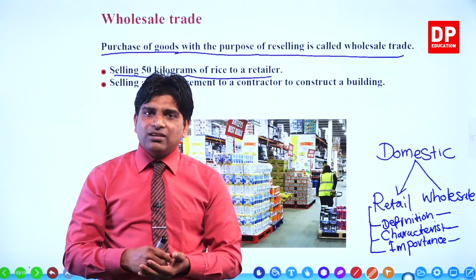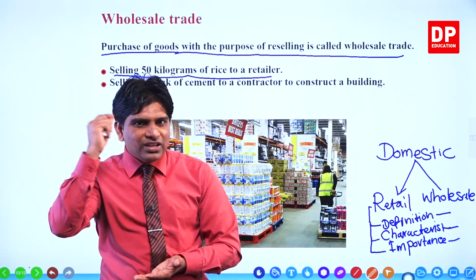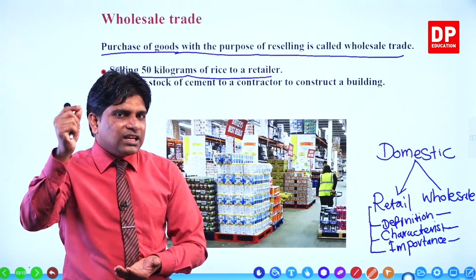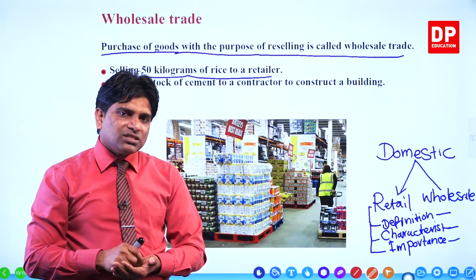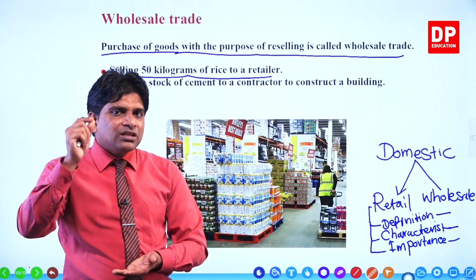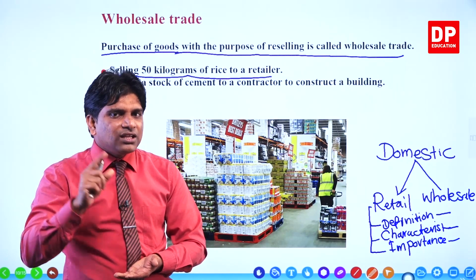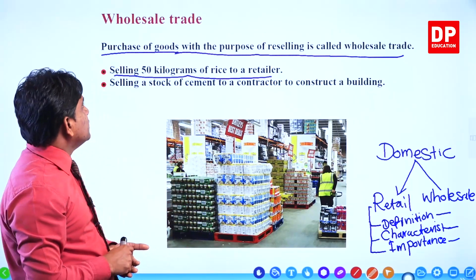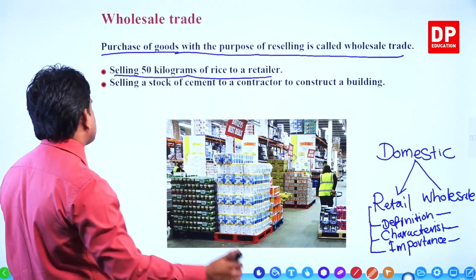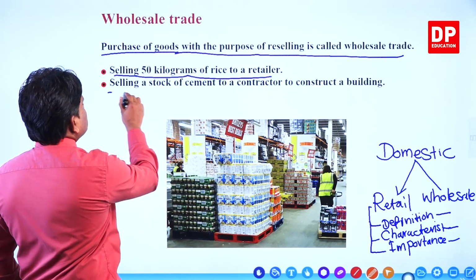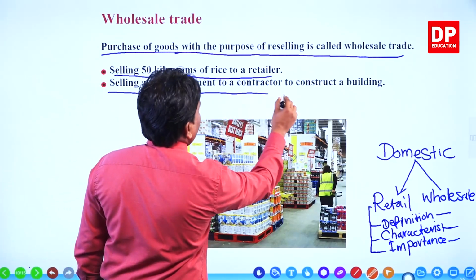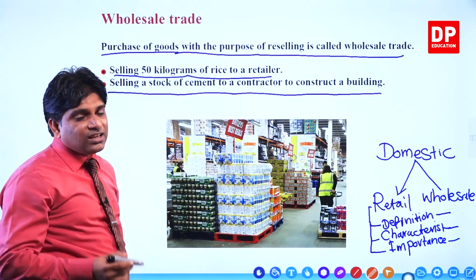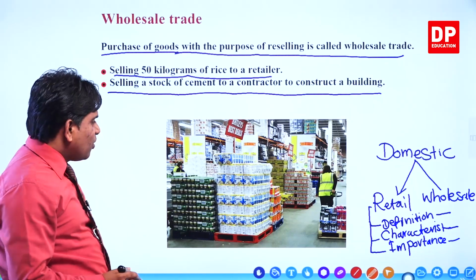To sell them again to customers. The objective is different now. If the objective is reselling, it is wholesale business. If the objective is final consumption, it is retail trade. The second example here, selling a stock of cement to a contractor to construct a building, is wholesale trade.